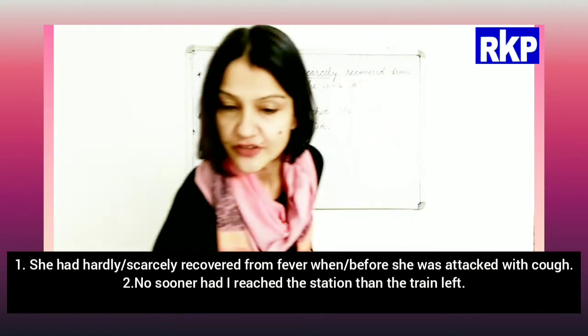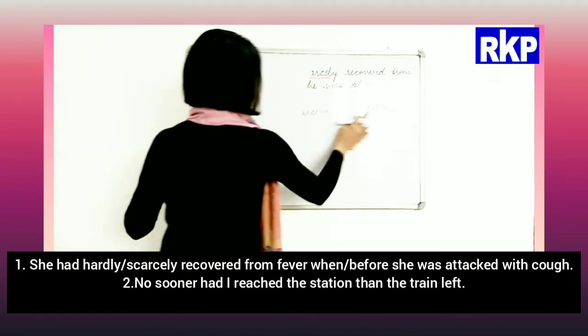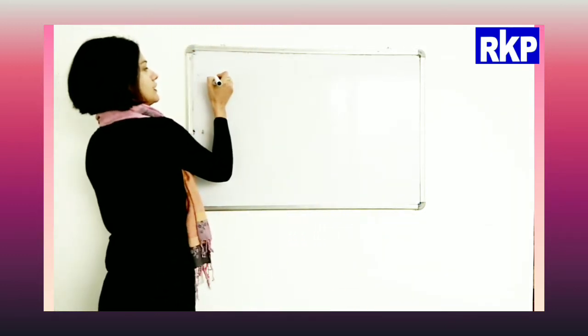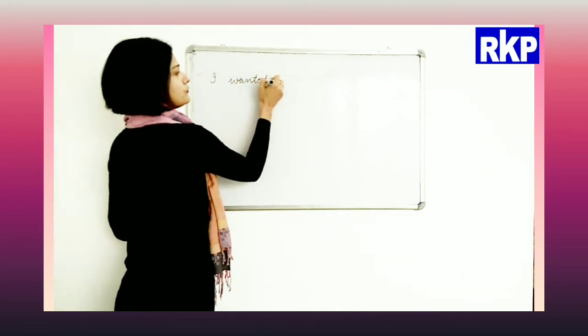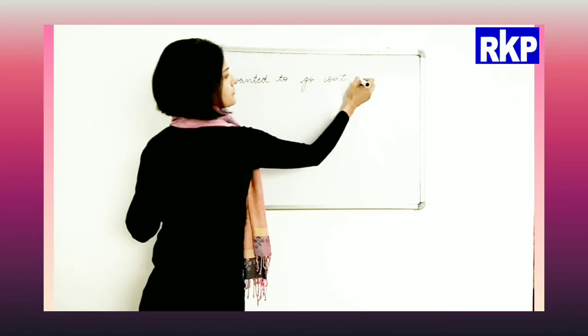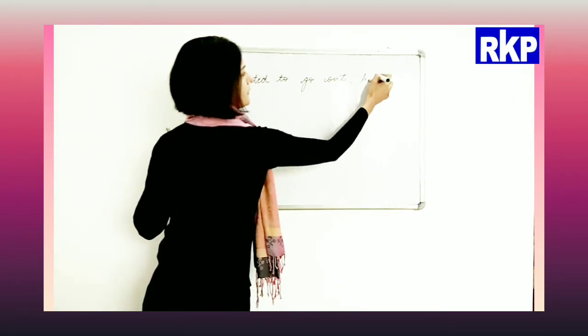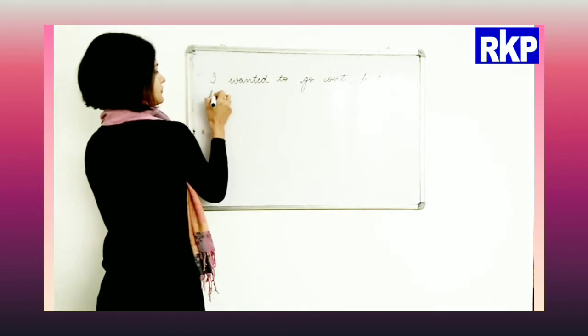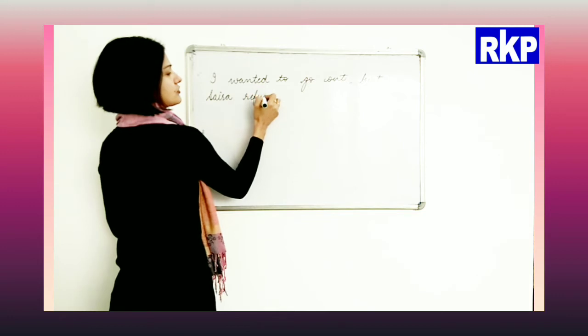See, if I write this sentence, let me erase it first. I wanted to go out, but Saira refused.